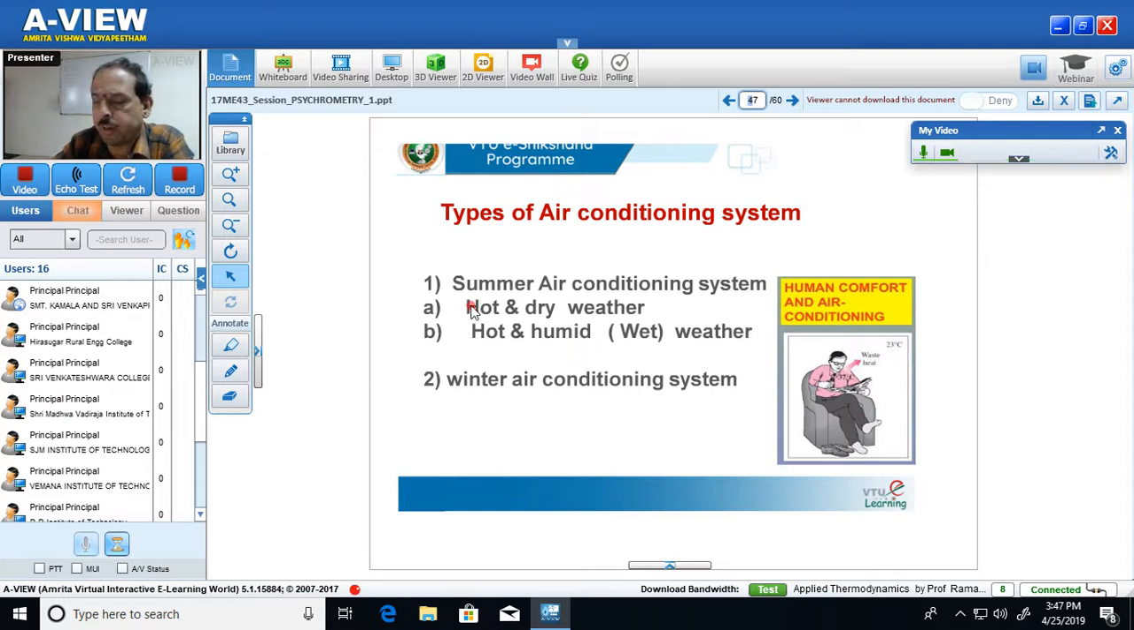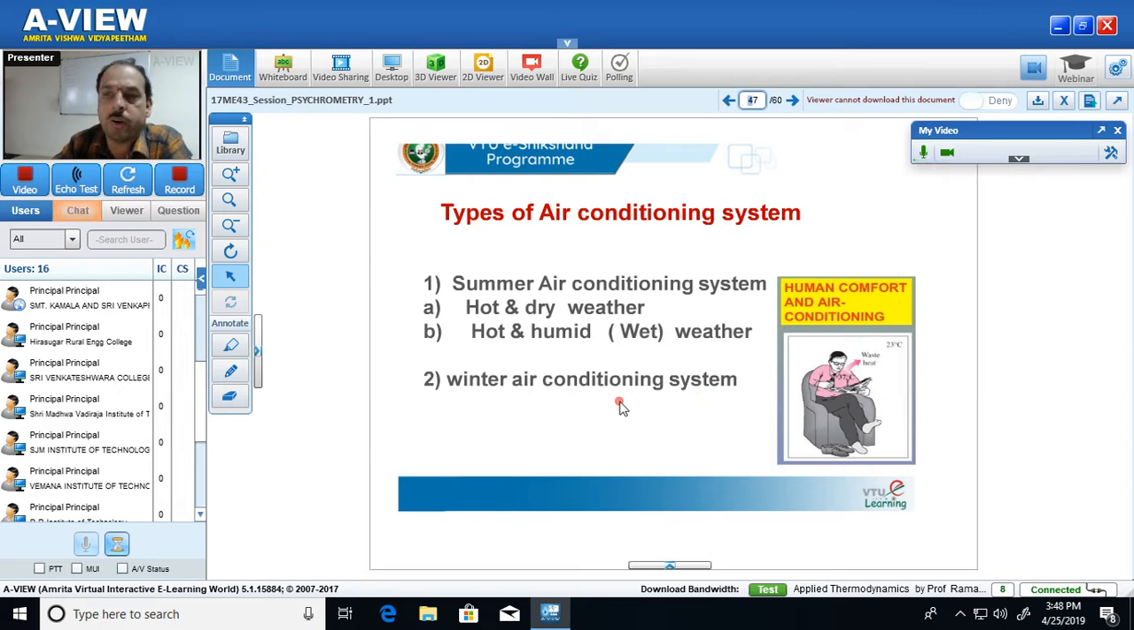So basically air conditioning systems are classified into two types. One is known as summer air conditioning system. The other one is known as winter air conditioning system. But summer air conditioning system is further classified into two types. The first one is designed for hot and dry weather. The second one is designed for hot and wet weather.